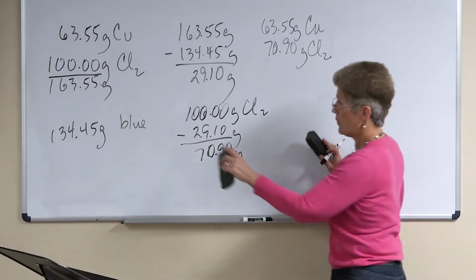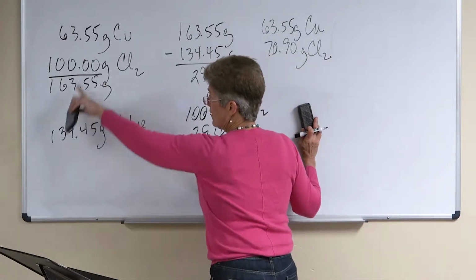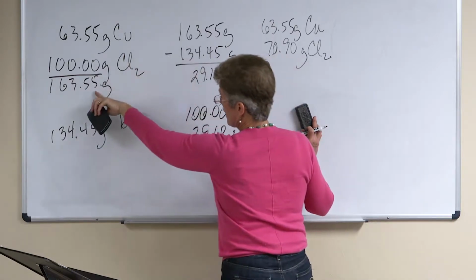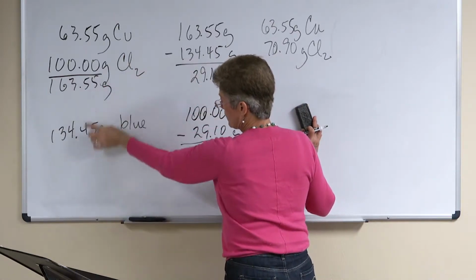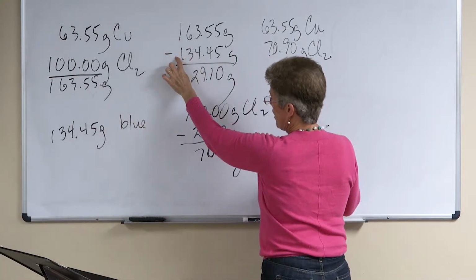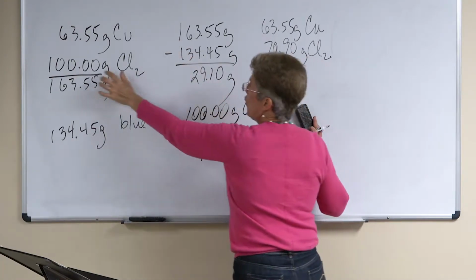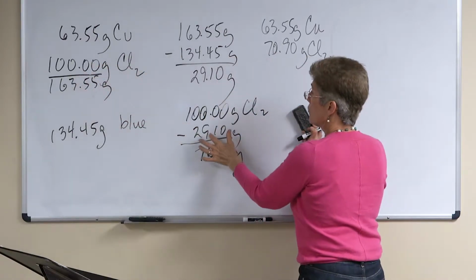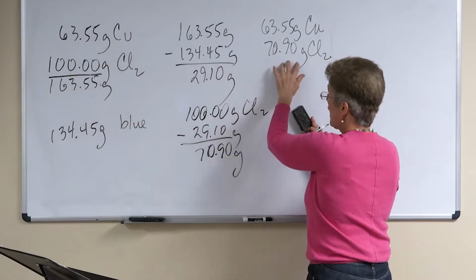So far, so good. We were given this. We were able to figure out the leftovers from taking the total and subtracting the product. That gave us the leftovers. We know that there was leftover chlorine, and so we took the 100 and subtracted the leftovers to find out how much actually reacted.